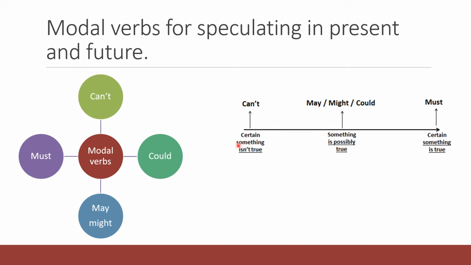Can't. When something isn't true or something it is not possible or likely to happen, we use can't. We can use may, might, and could when there is a possibility to happen or it is possibly true. We use expressions like it is possible to use could and maybe for may and might. Remember that might is the past tense of may. And must when something is true or it's certain. Here we'll use expressions like I bet and I'm sure.